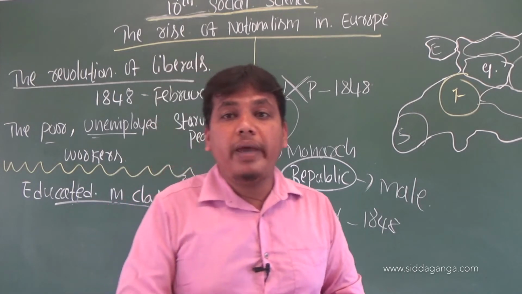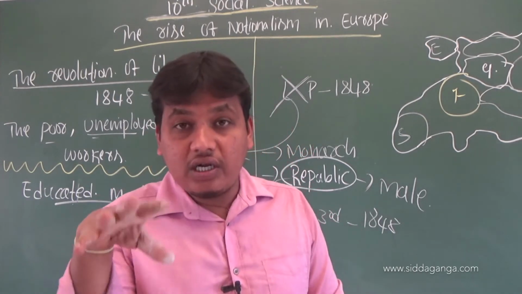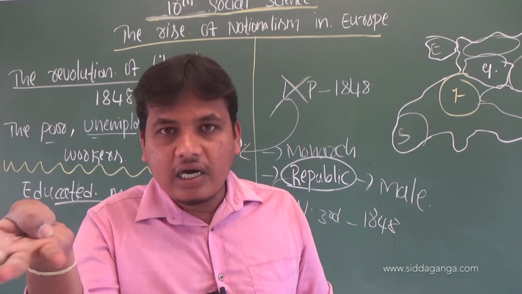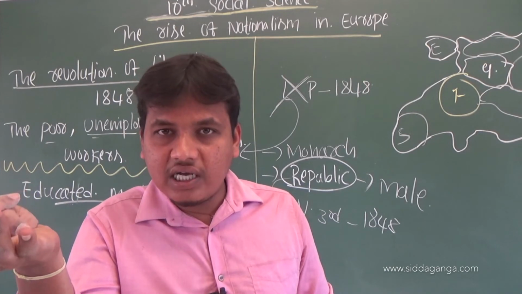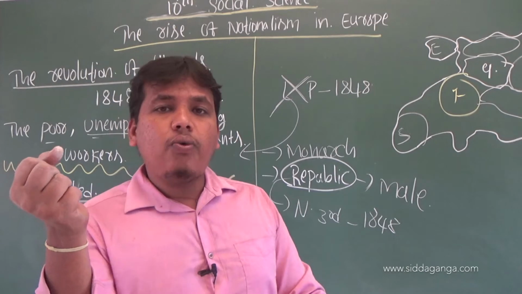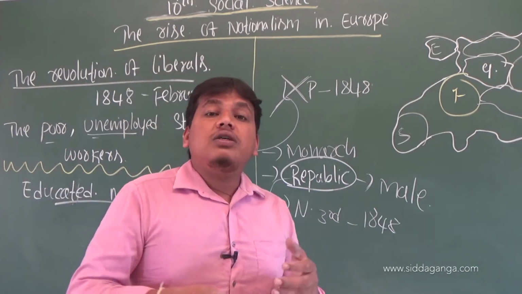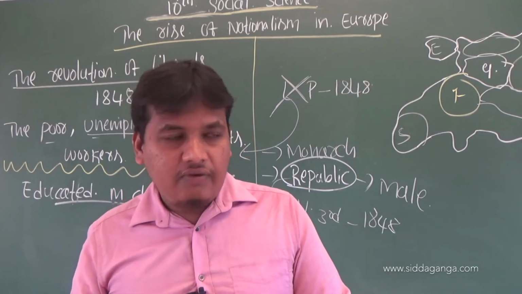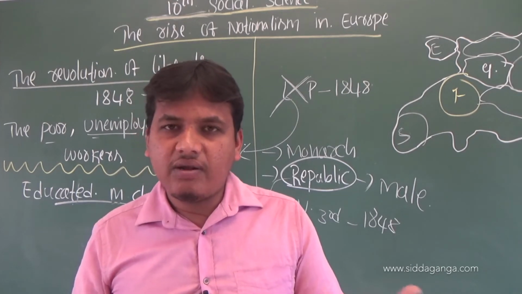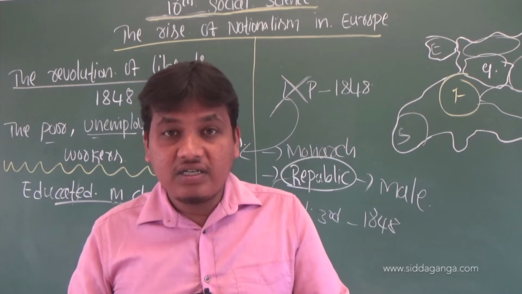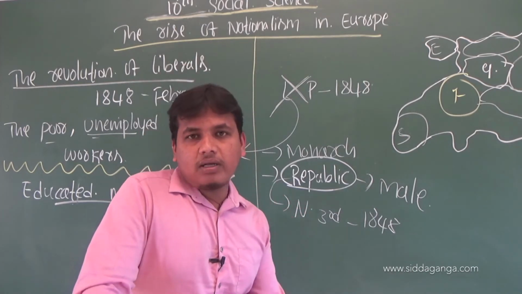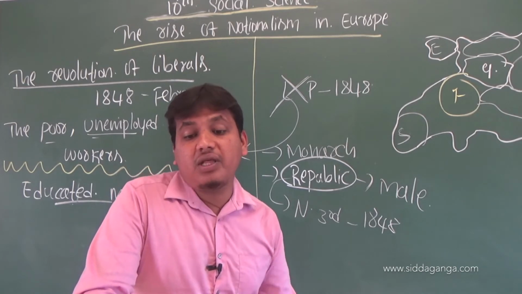They wanted to make associations, like we can see in Karnataka Rakshana Vedike, Krushikara Sangha. Why did they make associations? They wanted all the facilities given by the government, so they formed associations.